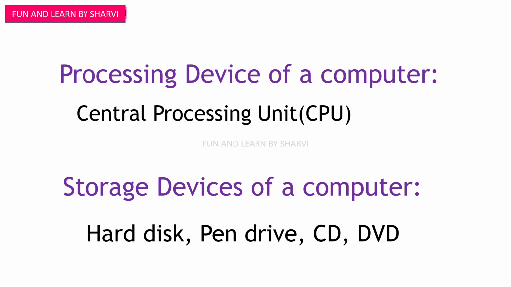Now, processing device of a computer. Central Processing Unit, CPU, is the only processing device of a computer. Storage devices of a computer. Hard disk, pen drive, CD, DVD are the storage devices of a computer.